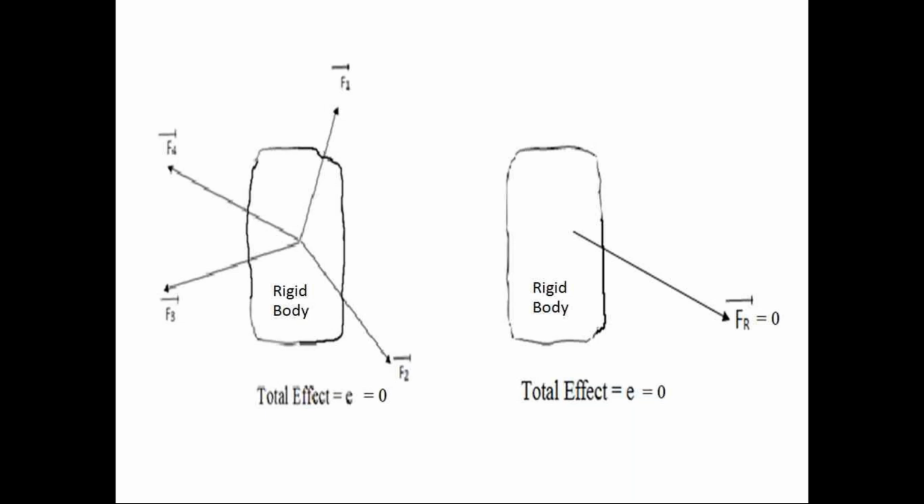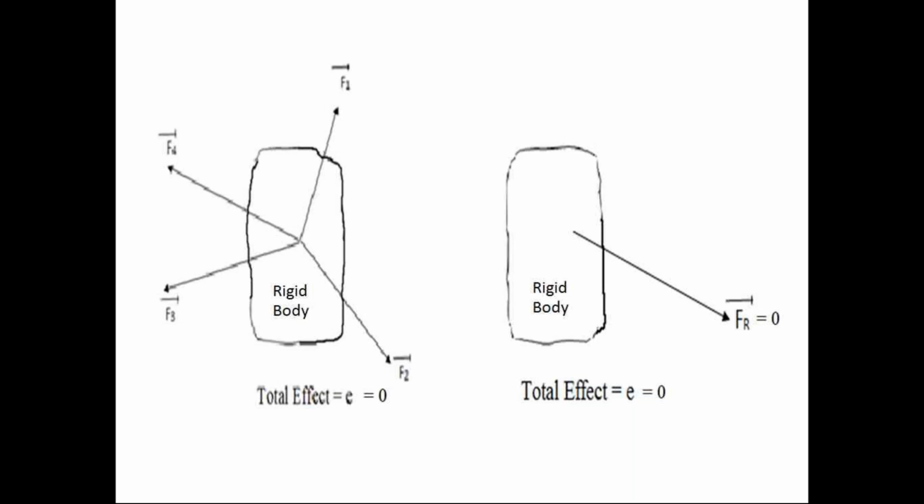Since the resultant force has 0 magnitude, the effect of the resultant force on the rigid body is also 0. Since the effect of the resultant force on the rigid body is 0, the effect of the force system on the rigid body is also 0 in the equilibrium condition.